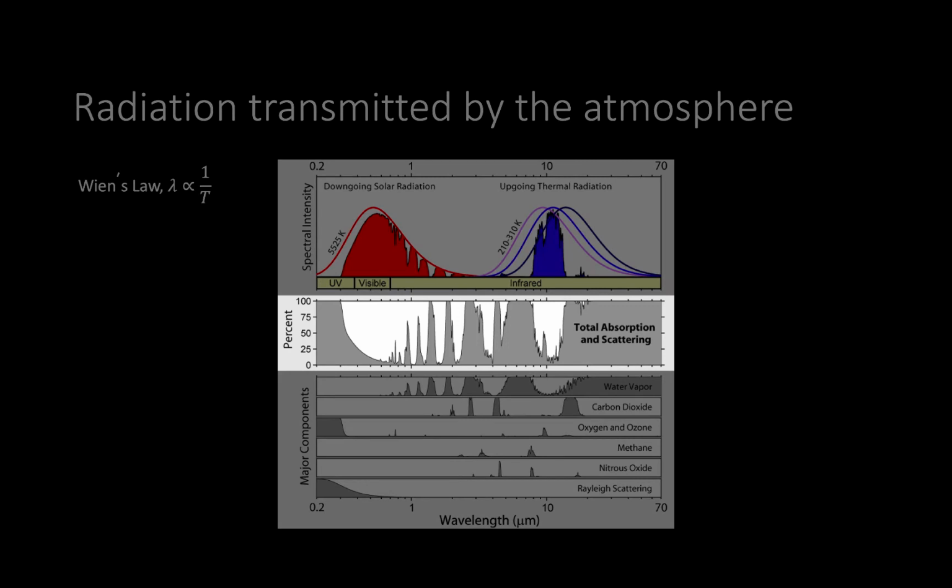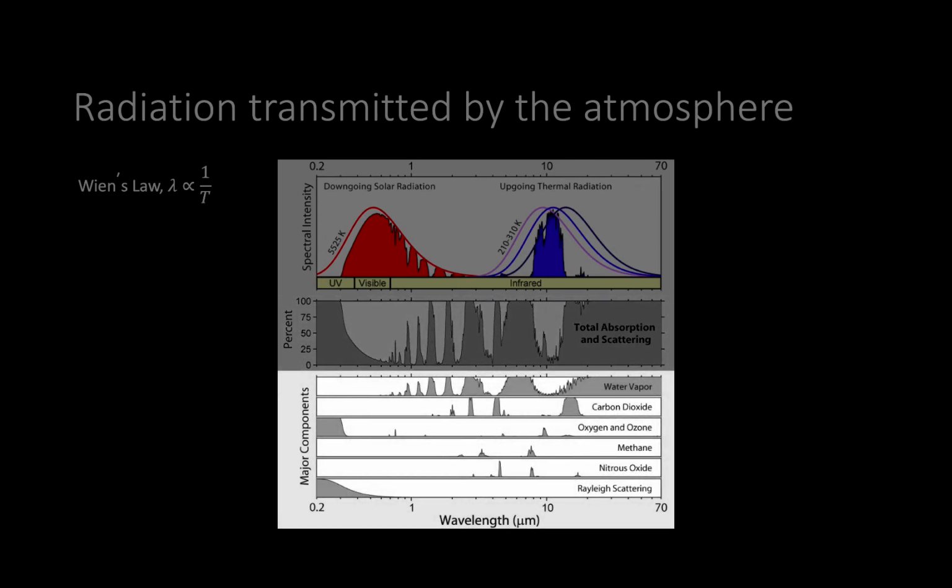In the second panel, you can see the effect of the atmosphere. It can absorb at certain wavelengths but not others. The bottom panels separate this atmospheric absorption to the particular gases responsible. You can see that water vapour is the most important absorber, particularly at the longer wavelengths in the infrared.